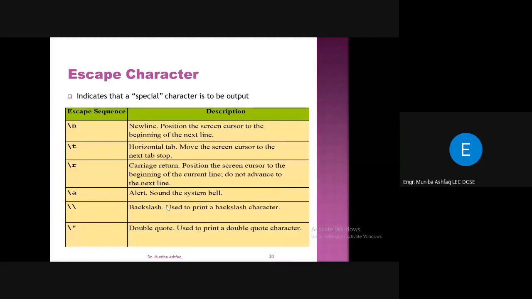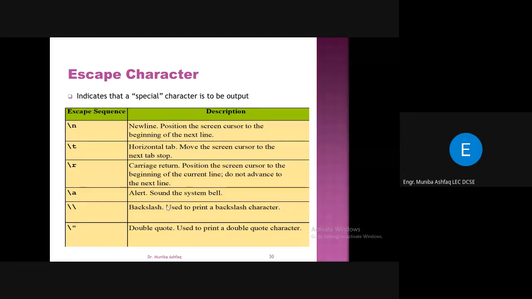So for the backslash, you cannot directly write a backslash in the double quotes so that it gets printed on the screen. You have to write a backslash before a backslash so that it gets printed on the screen, right? Then the last, which is shown in this table, is the double quotes.